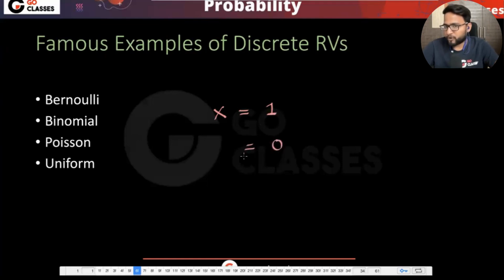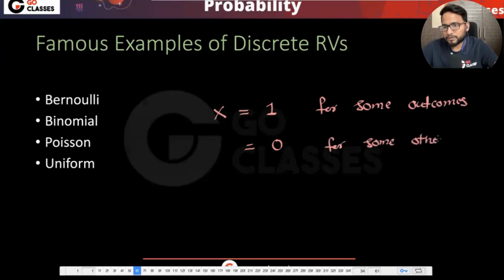Suppose for some outcomes it takes value 1, and for some other outcomes it takes value 0. In this case, you will say x is a discrete random variable, because it is taking only finite values. So x is a discrete random variable.